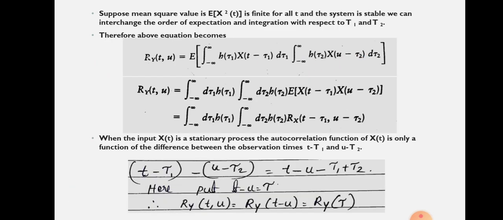The time difference is t minus u minus tau 1 plus tau 2, and here we put t minus u equal to tau. So instead of r y of t comma u, you can write r y of t minus u, that will be equal to r y of tau.